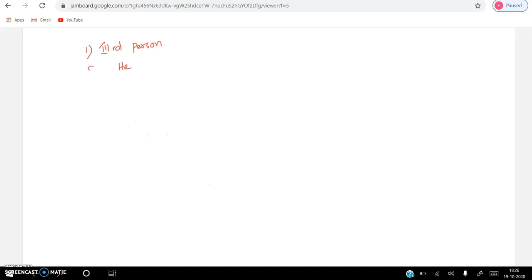Third person singular is he, she and it. Whenever we add a verb to it, it should be in singular form. How should it be in singular form? He sings well, or she studies well.